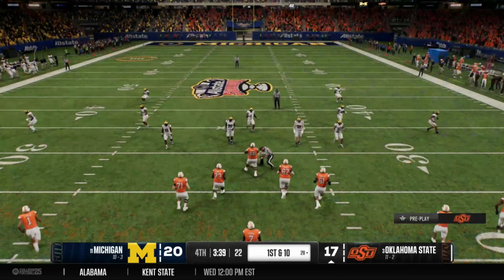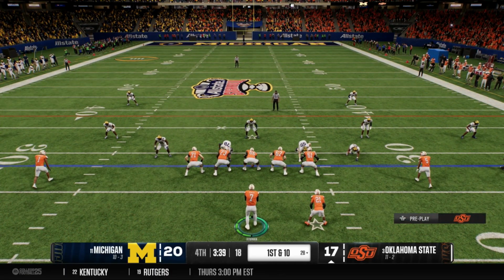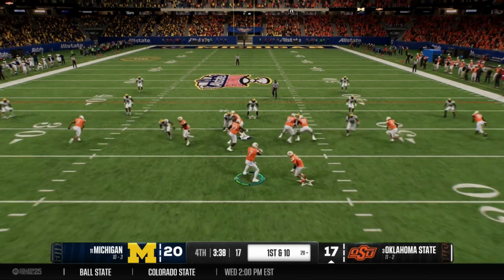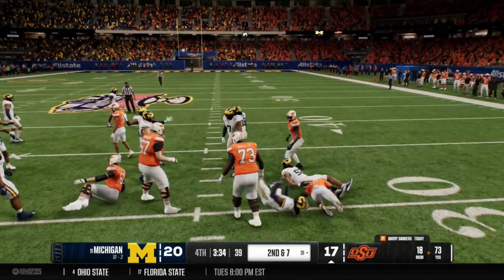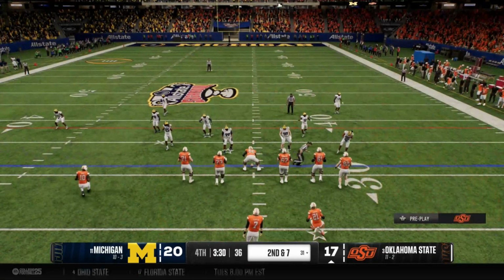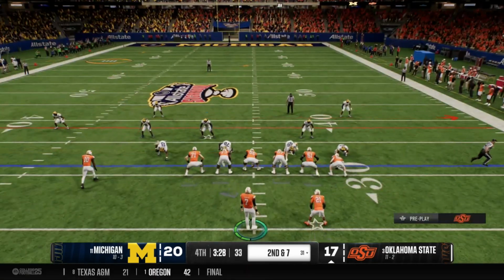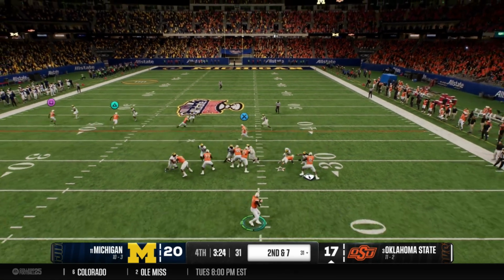Welcome to the fourth quarter of the Sugar Bowl here in New Orleans. We are down by 3 with 3:39 left to go. So plenty of time, especially when you have Alan Bowman, who apparently has turned into a gunslinger in every sense of the word. These receivers are bailing him out on every bad throw he makes, which I'm not going to complain about, but hopefully we can keep it going.